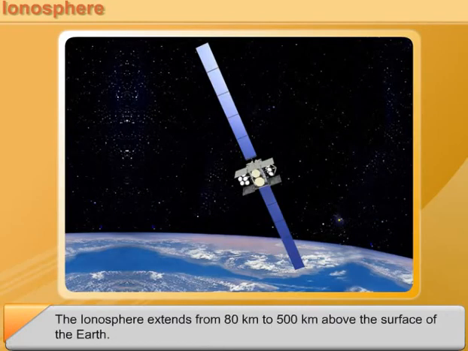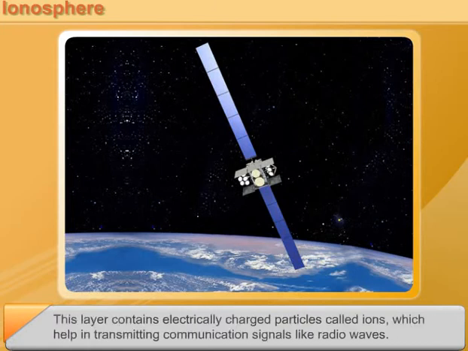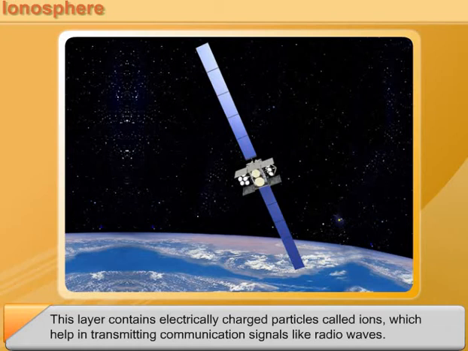Ionosphere. The ionosphere extends from 80 kilometers to 500 kilometers above the surface of the Earth. This layer contains electrically charged particles called ions, which help in transmitting communication signals like radio waves.